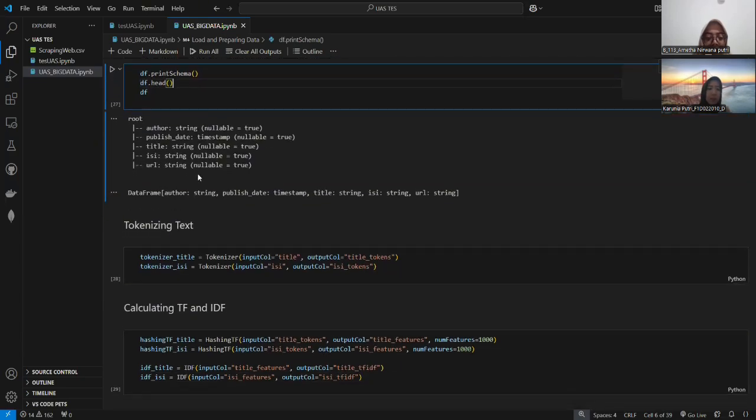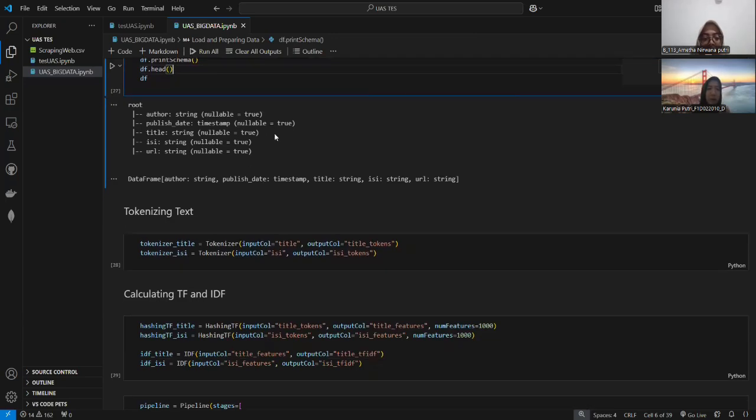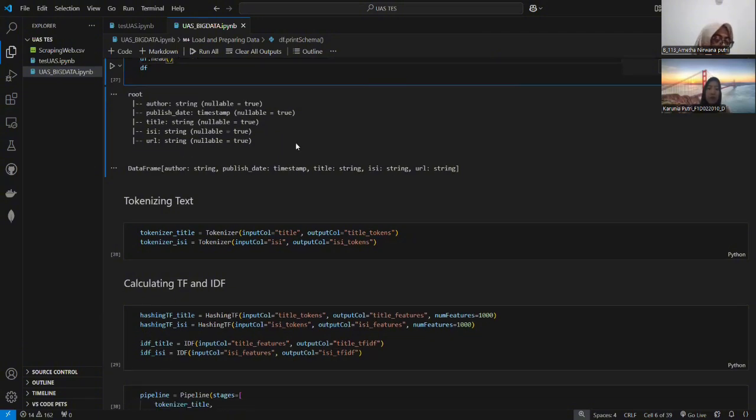Here the output shows the schema of the data frame, which contains 5 columns: author, the name of the author of the content; published date, the publication date and time of the content; title, the title of the content; content, the main content or body of the text; and URL, where the content is located, which is all the columns are nullable, meaning they can contain missing or null values.